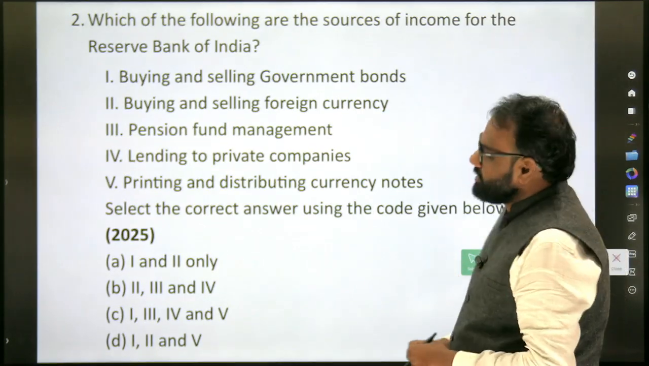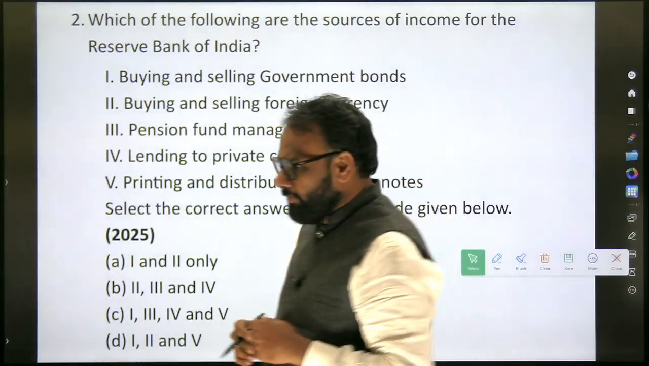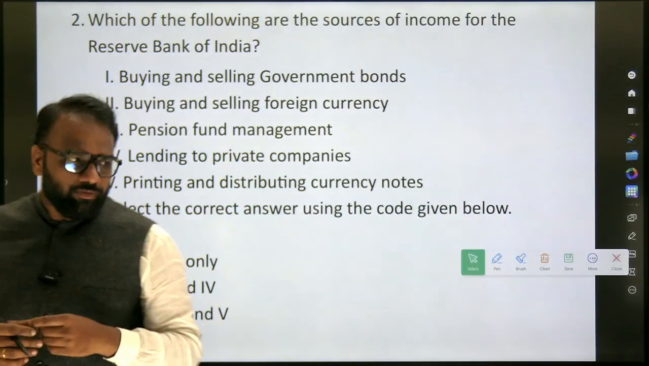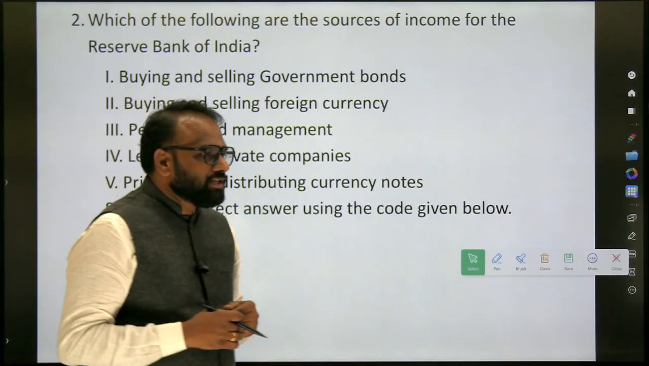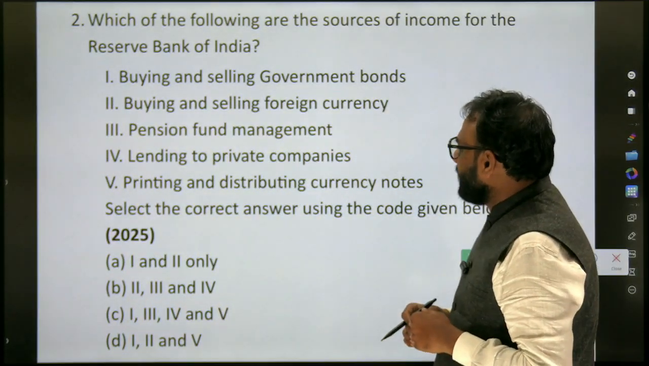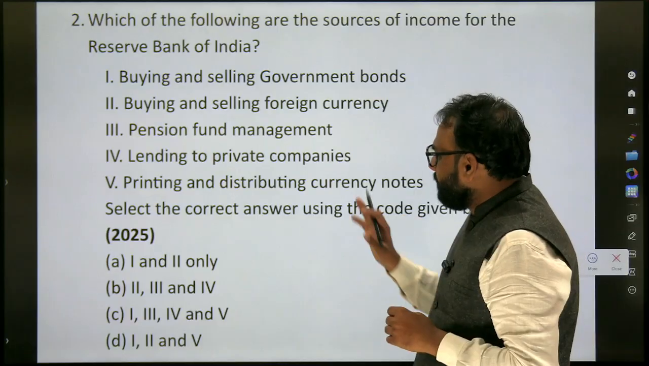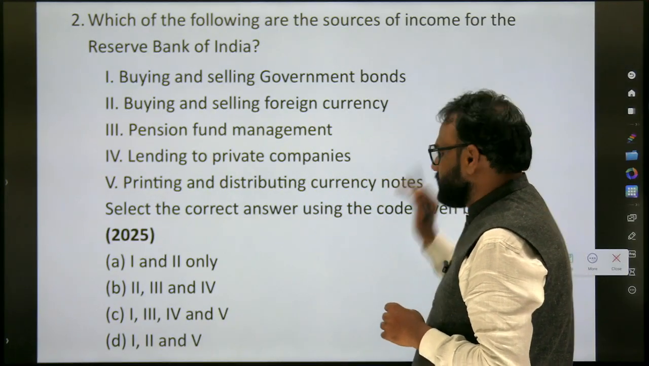Is it clearly visible? Those who join in online mode? Okay. So, what's this question? Which of the following are the sources of income for the Reserve Bank of India? Buying and selling government bonds, buying and selling foreign currency, pension fund management, lending to private companies, printing and distributing currency notes.